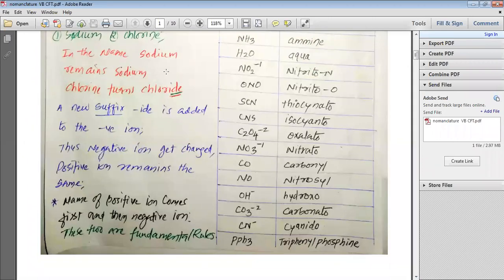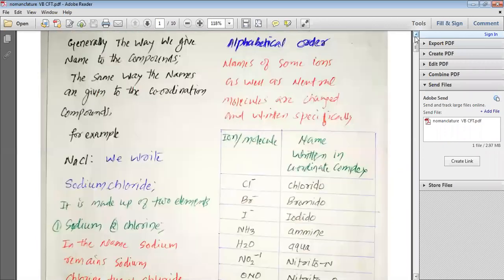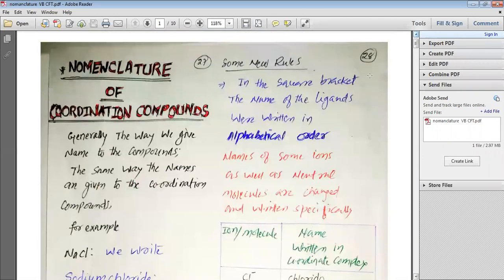Now the name of sodium remains sodium, and the name for chlorine turns to chloride. So generally the suffix IDE is added to the negative ion. Thus the negative ion name gets changed and the positive ion generally remains the same. The name of the positive ion comes first and then the name of the negative ion. Those two examples are the fundamental rules for writing the names of any chemical.